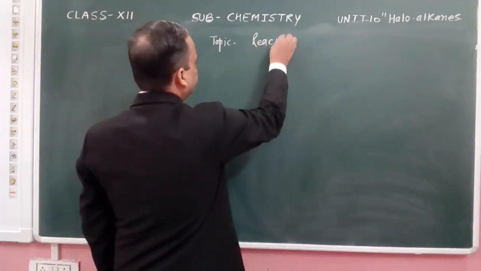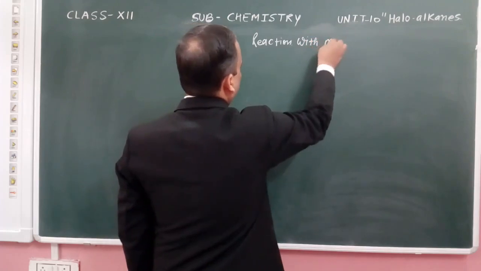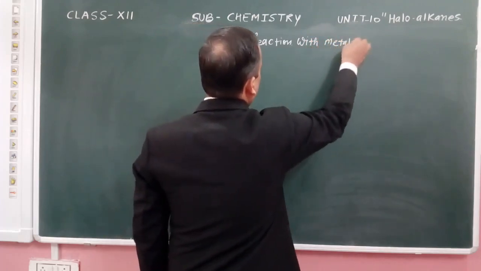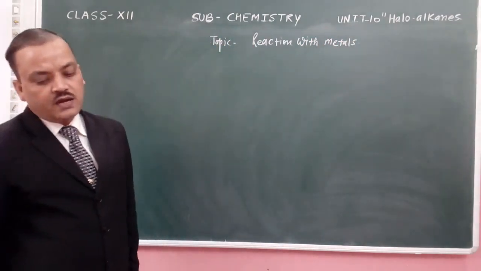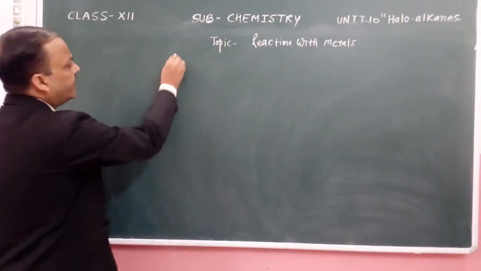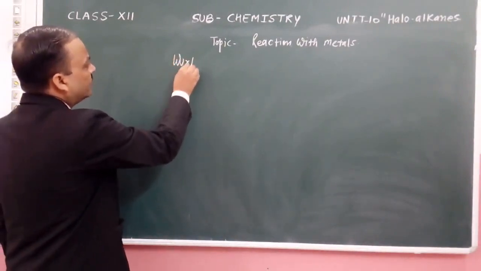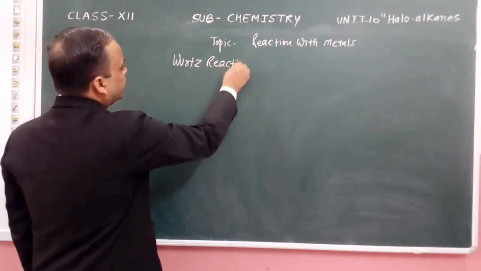Reaction with metals. In these reactions with metals, a very important reaction is the Wurtz reaction.